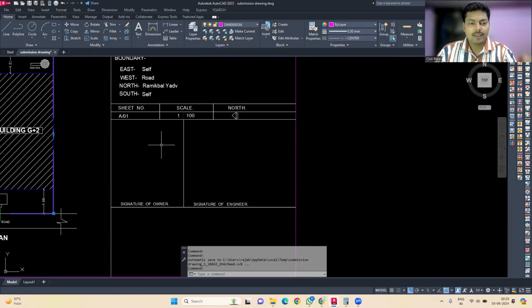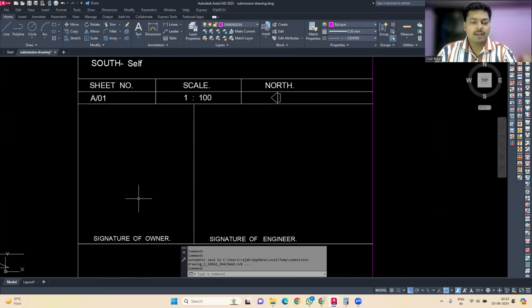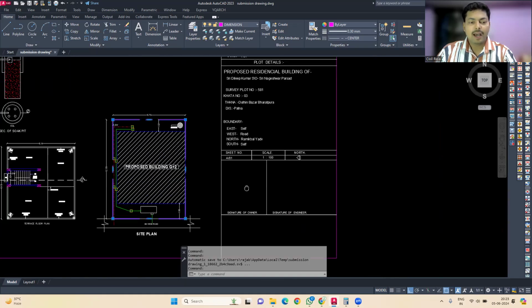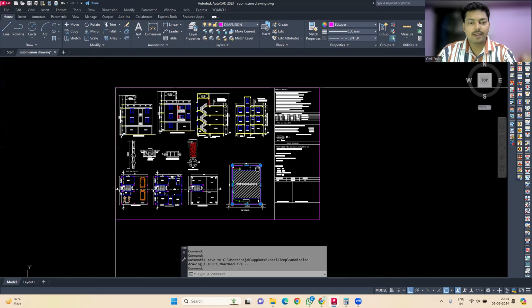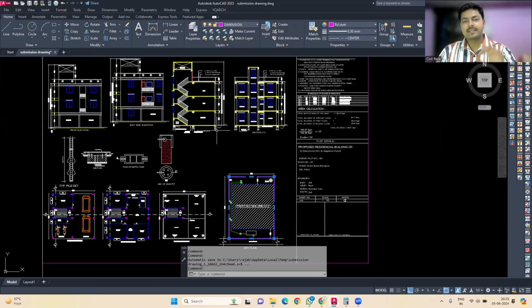Then make two blocks, one for the signature of the owner and one for the signature of the engineer. I think I have explained the approval drawing clearly to you, but if you have any question, you can simply ask and I will be happy to help you out.